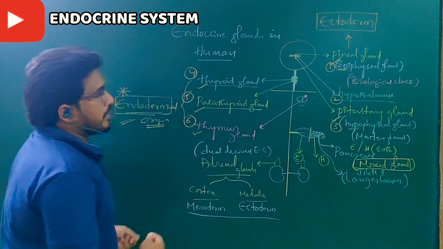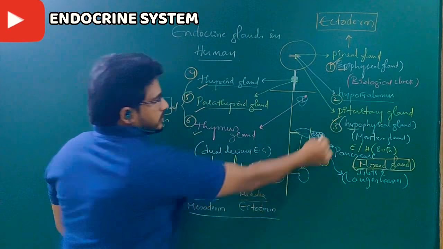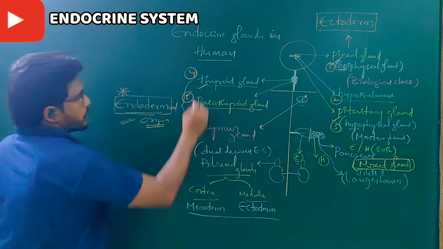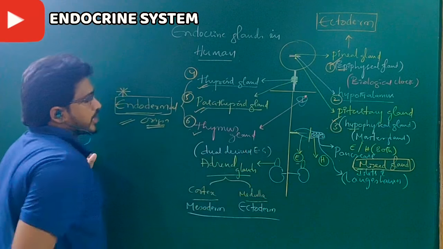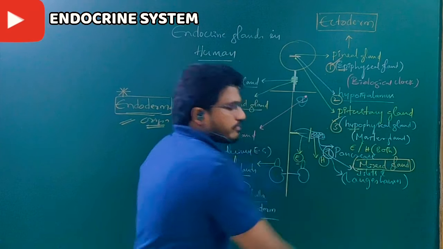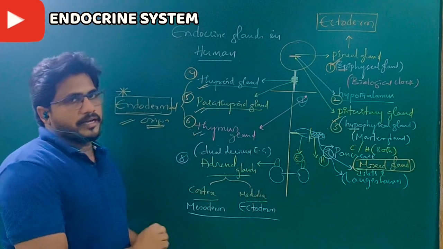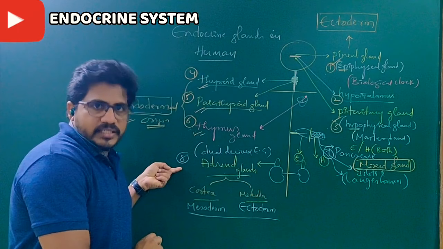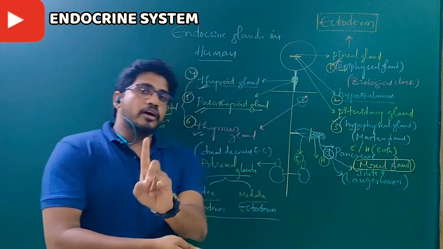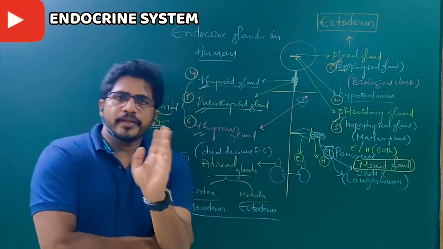So, let me continue the numbering. First one is the pineal gland, second is the hypothalamus, third is the hypophysis or pituitary gland, fourth is the thyroid, fifth is the parathyroid, sixth is the thymus. Seventh is the islets of Langerhans, not the pancreas. Then eighth is the adrenal gland. Apart from the eighth gland, all the seven are derived from one germinal layer, either ectoderm, endoderm or mesoderm.